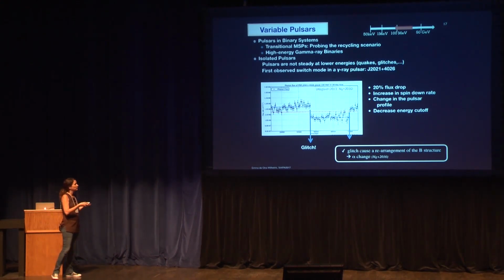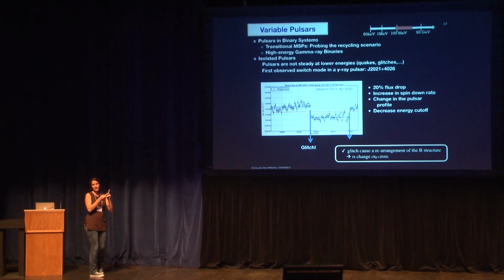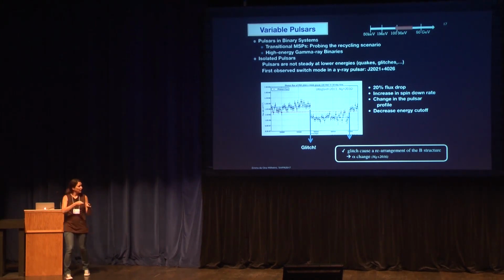And that was thought to be basically a change in the inclination angle caused by the glitch, and the whole magnetosphere was kind of shaken and restructured. And this is what they saw here.